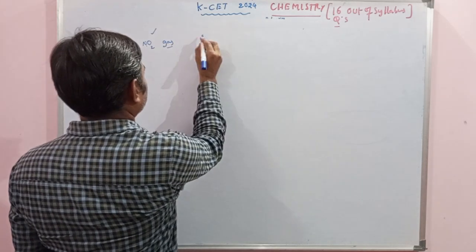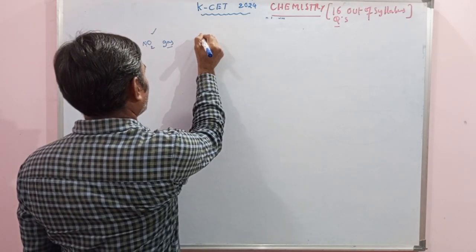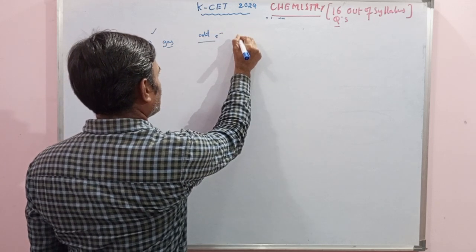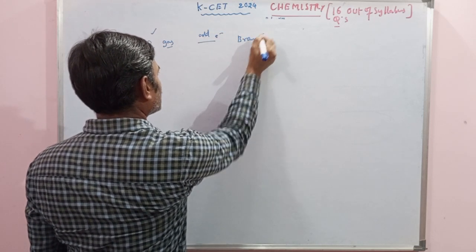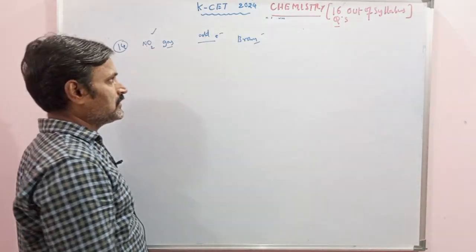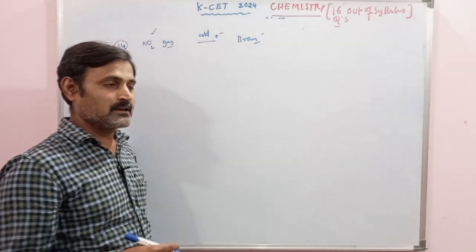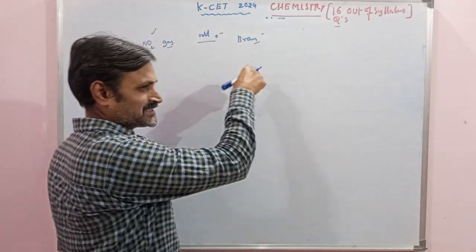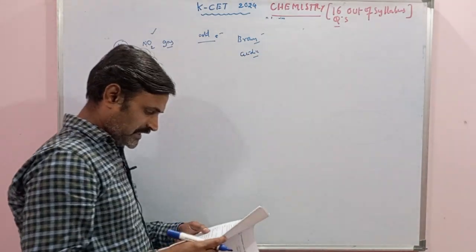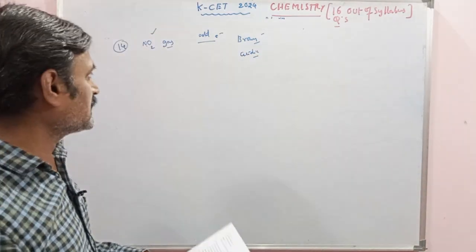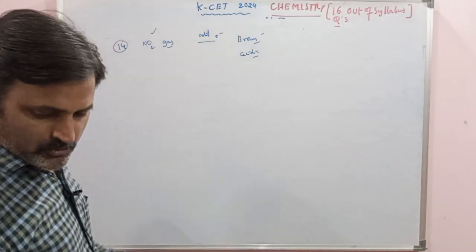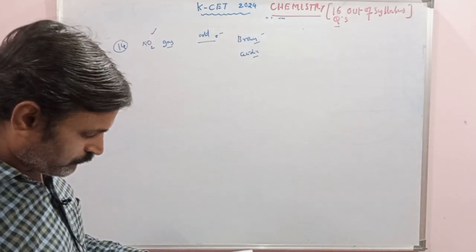So we are going to check this color using the odd electron information. Odd electron is there, that leads to the color. Actually, the color of this one is brown, and this will be identified in the lab with the acidic radical discussion in our practical chemistry. So that is also present in acidic medium, and in acidic medium this is going to exhibit this type of color. Concentrated H2SO4, we will add, and whatever brown color vapors are coming, you can assume to be NO2 gas. So that is question number 14.